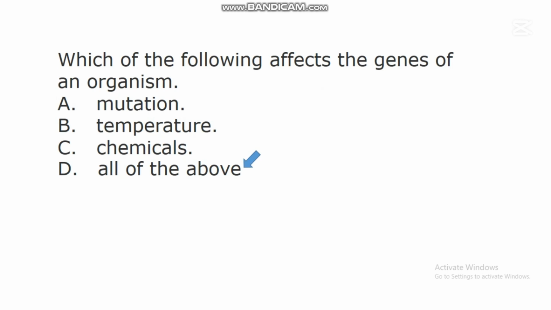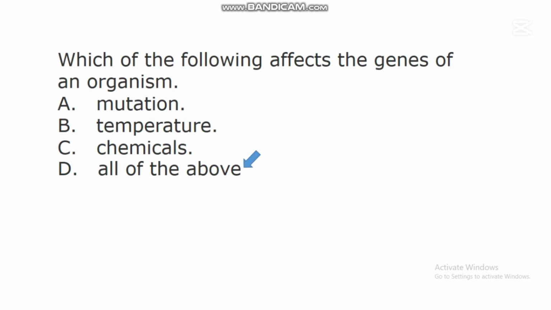Mutation means sudden change in the genetic makeup of an organism. So when there is mutation, it can affect the way the genes are arranged on the chromosomes of an organism. This mutation can make genes deviate from their normal way of expression in an organism, and a lot of undesirable traits can be observed in that organism.